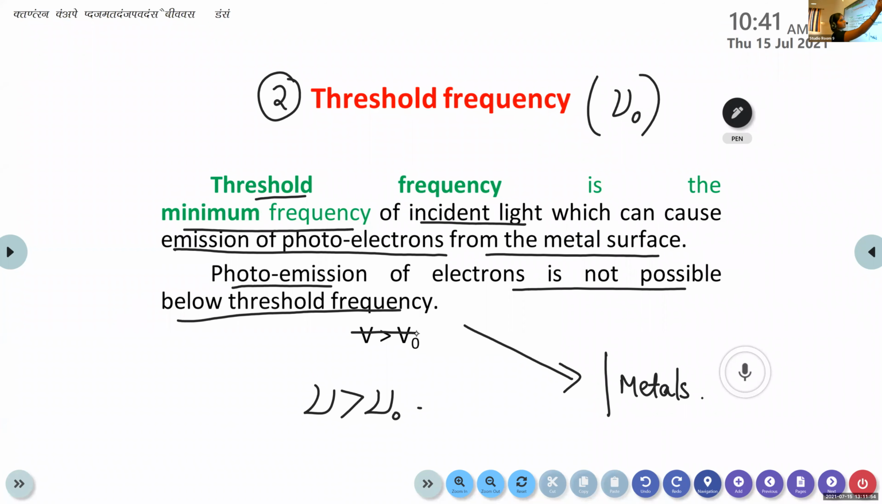Any doubt, children? No. Okay. Have you completed? Yes, right? All of you? Then we are moving to the